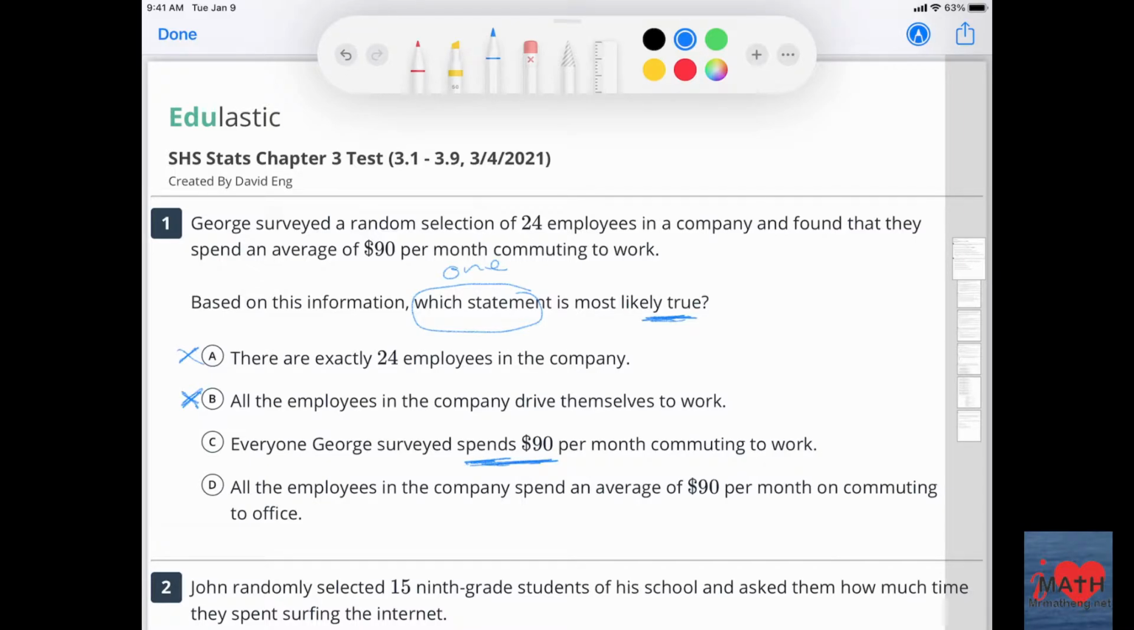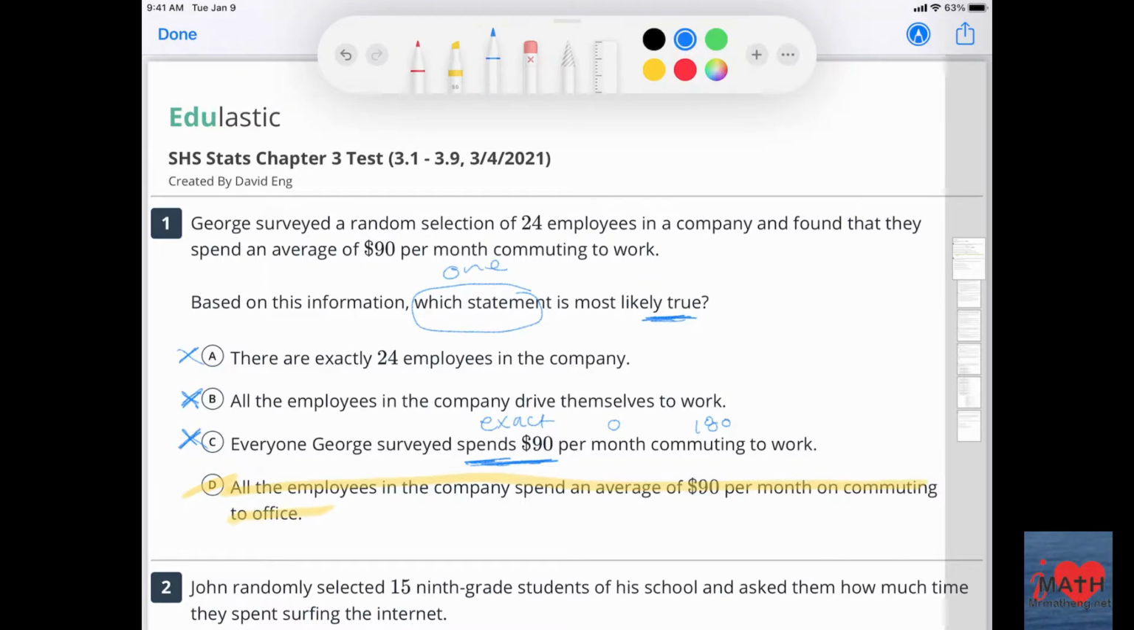It's an average, right? You can have someone who does 0 and some person who does 180. So that's not an exact amount. So no. All employees in the company spend an average of $90 per month on commuting to the office. That's my answer, D.